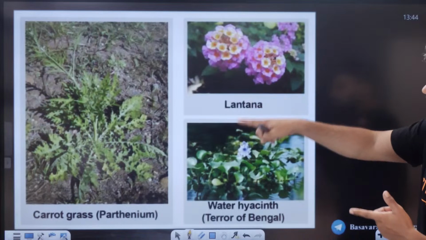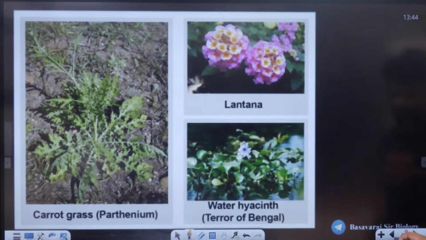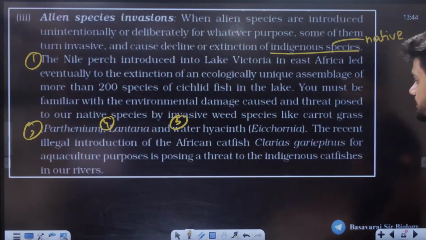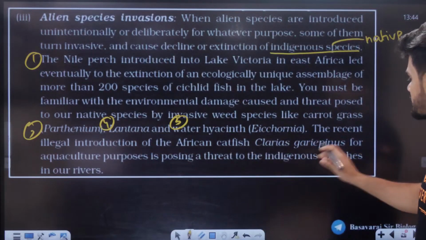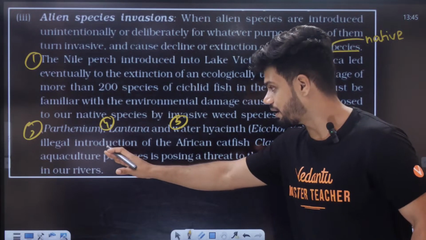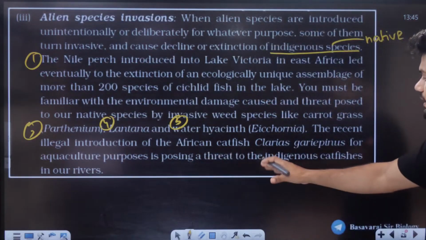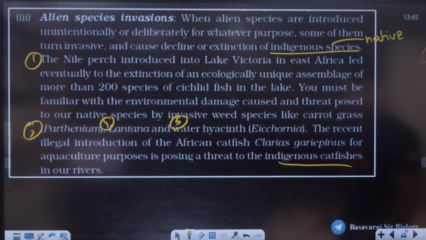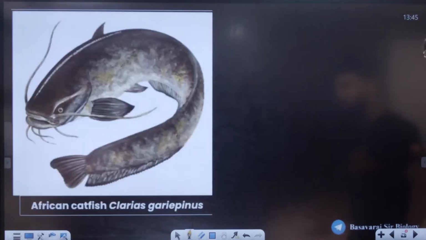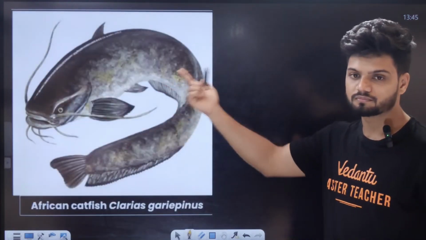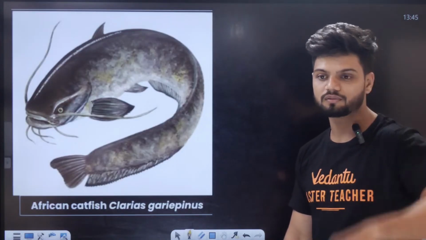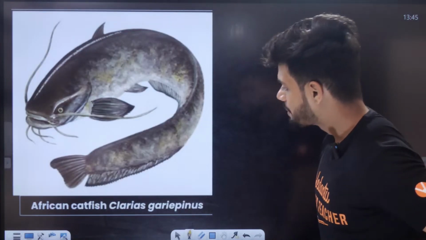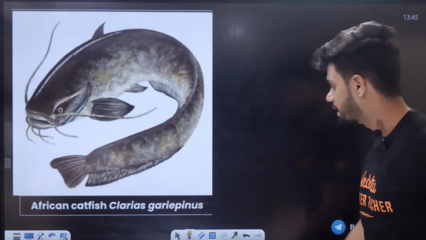So all of them came to India and spoiled it. The recent illegal introduction of the African catfish, Clarias, for aquaculture purposes is posing a threat to the indigenous catfish in our rivers. So this fish came to India and the indigenous catfishes are gone. That is what is happening. African catfish, Clarias.